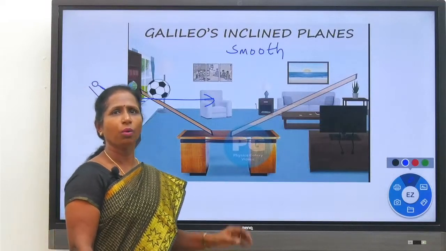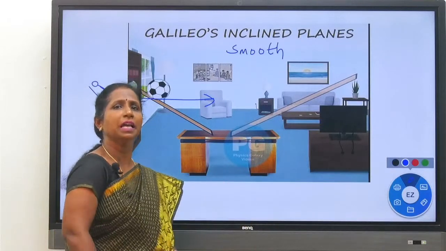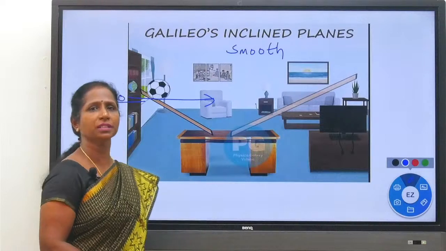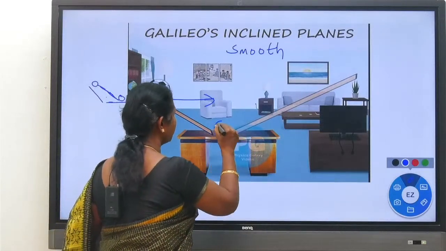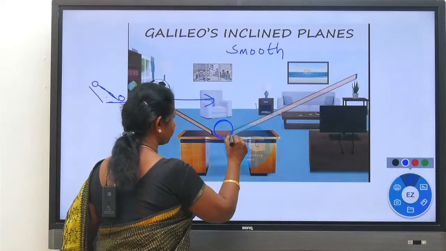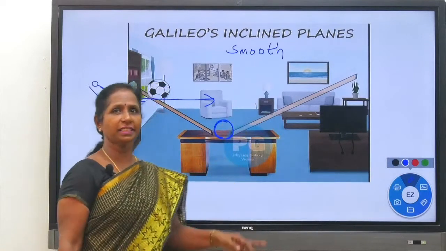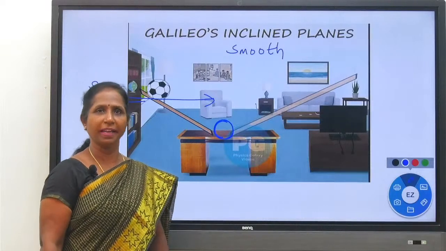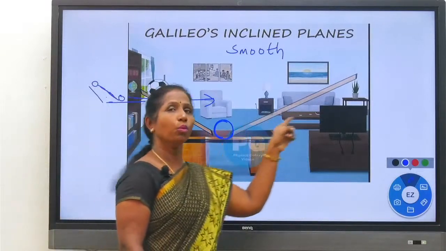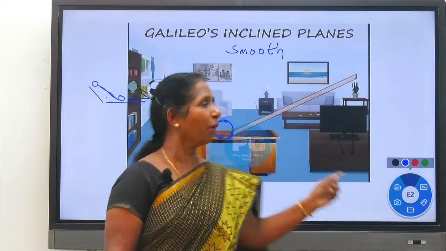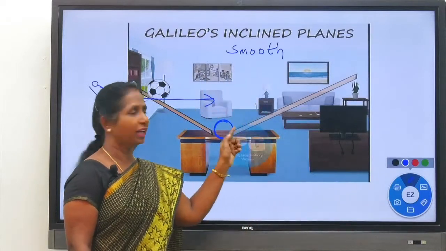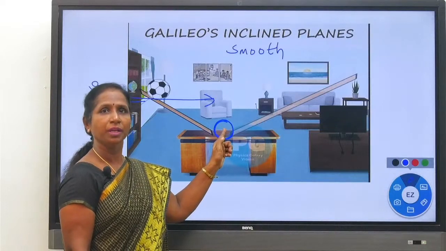So what is Aristotle's view for this and what is Galileo's explanation for this? Aristotle says that after the ball reaches this place, the ball is rolling down after reaching this position. What happens?